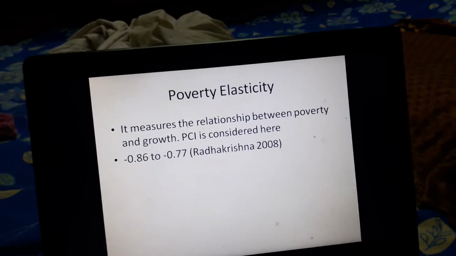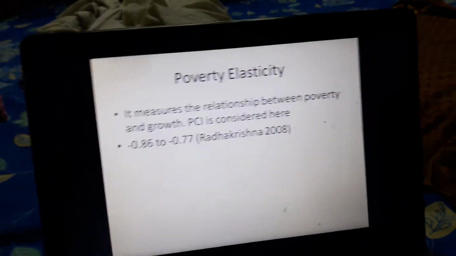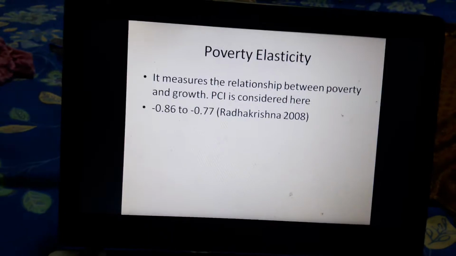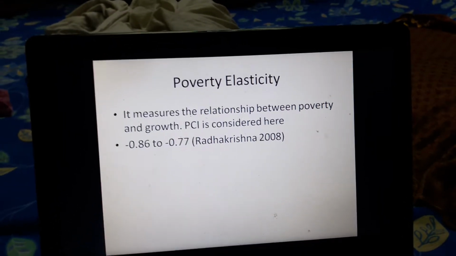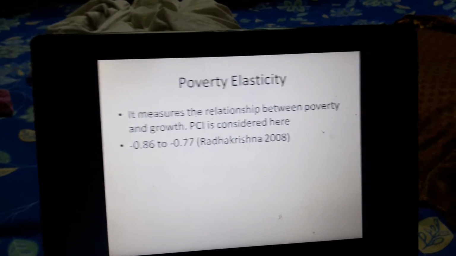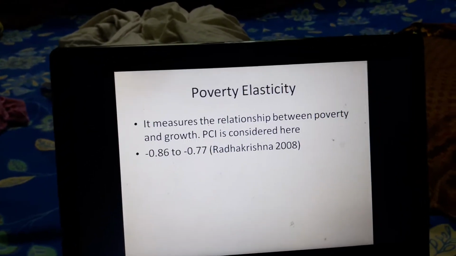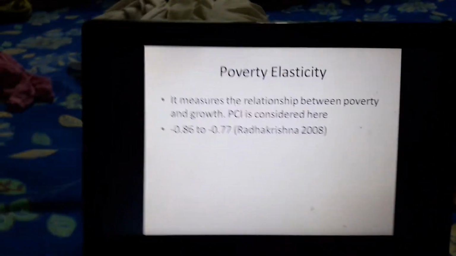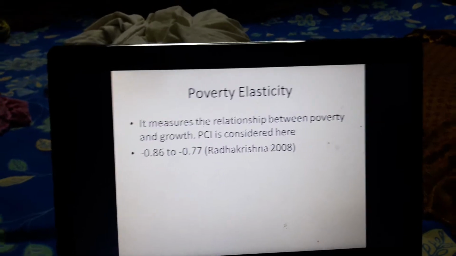So an estimate by Radhakrishnan in 2008 gives the poverty elasticity. Now the range for this poverty elasticity was from minus 0.86 to minus 0.77. So we can say that the poverty elasticity in India is really low. So the responsiveness of the poverty to the growth is very low.